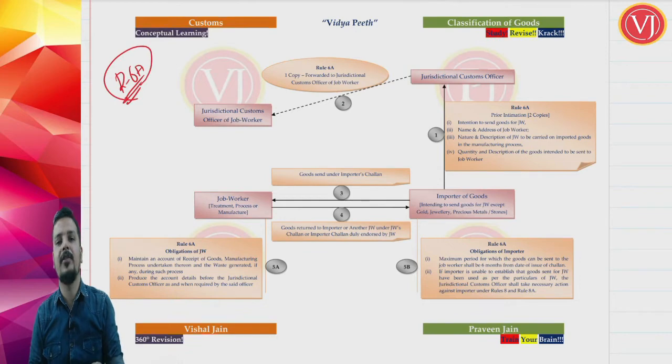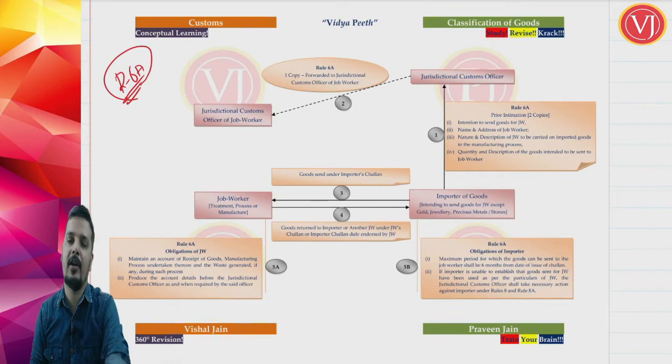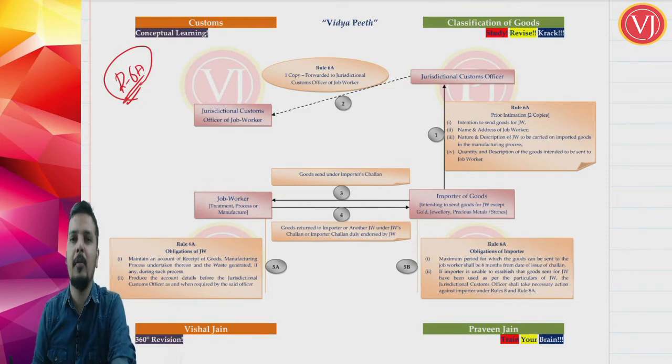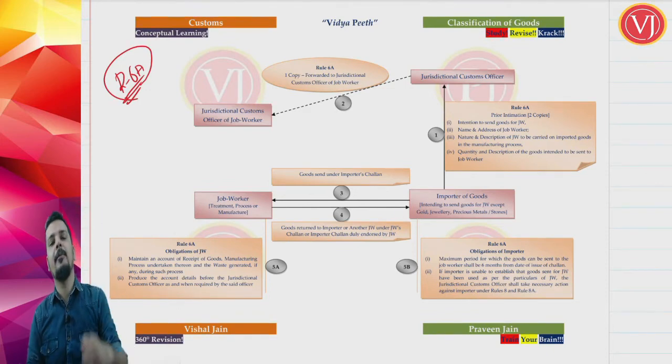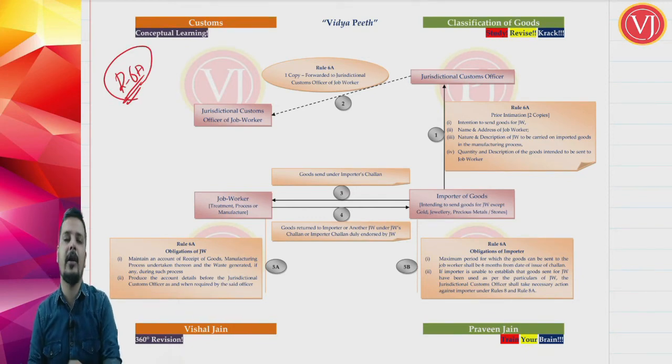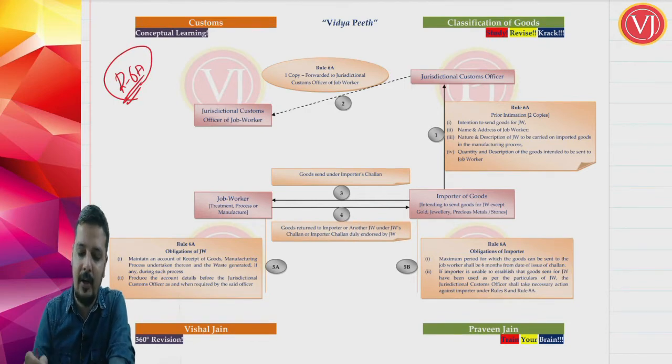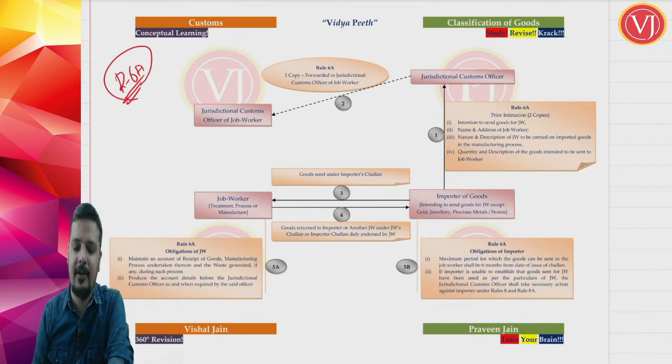This will come into picture only when the importer is taking the help of job worker to fulfill his promise to manufacture a particular output. Otherwise, this Rule 6A will not come. We have discussed that when you are talking about manufacturing, either importer can himself do the manufacturing work, or his job worker can do it, or both together can do it. Now, what are they talking about? How the documentation will go between the importer and the job worker.